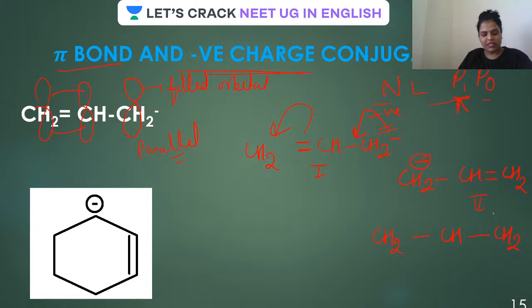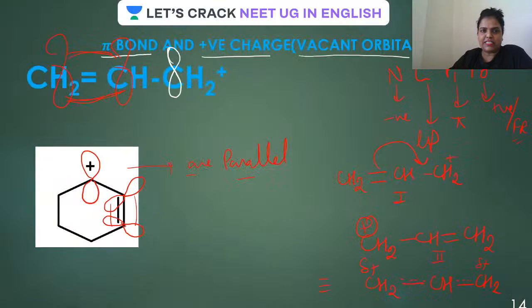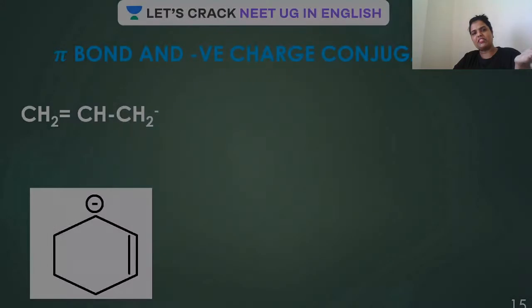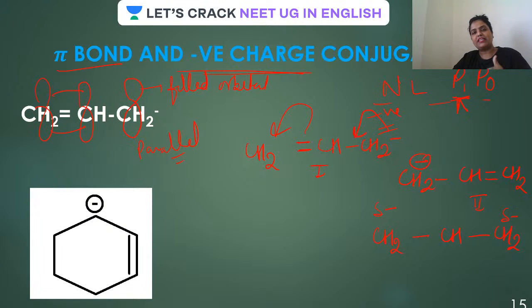First of all, what you do? Make a single bond like this. Partial negative charge. Here also partial negative charge. So in case of pi bond and negative charge, partial negative charge will be present on both. And just now you had seen that in case of pi and positive charge, partial plus charge was present on both. So is this clear? When there is a pi and positive charge, partial plus charge. When there is a pi and negative conjugation, partial minus charge. I hope it is done. Same thing, this will flow here, this will flow here.